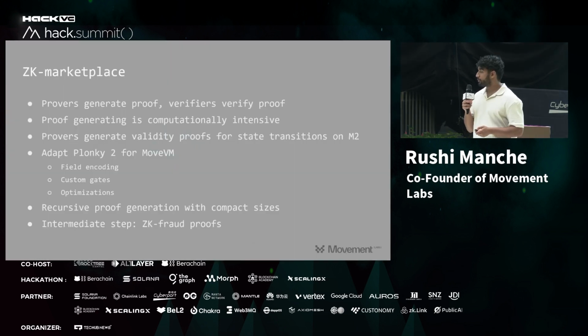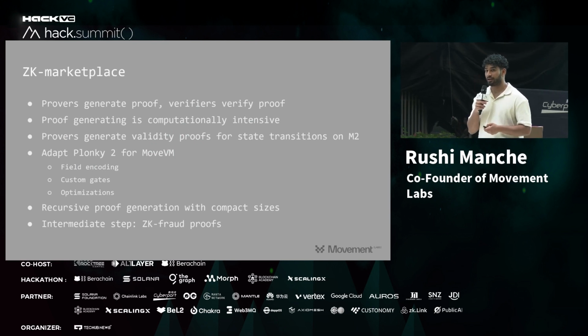So a little bit about the marketplace. I think today's ZK proven networks are pretty centralized, and the fees are pretty high, like ZK EVMs are usually pretty costly. We're working on building essentially a Move ZK marketplace in-house, where the provers can generate proofs. Right now we're using Bonsai just for testnet, and working with Rushi on this front, and eventually Succinct as well. But we're looking at Plonky 2 ZK proven marketplaces, so we can outsource the proving to a bunch of nodes with a network. They generate ZK Move proofs, and they can prove the VM.